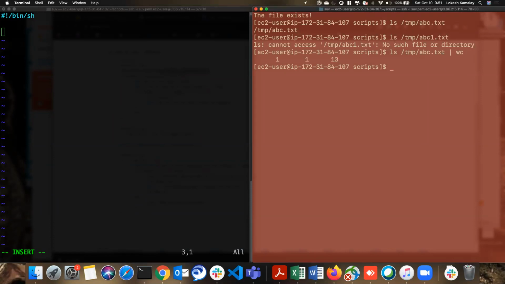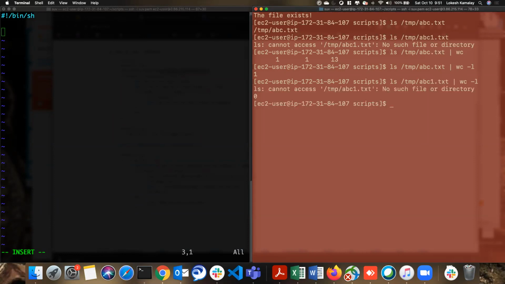So it says 1 1 1. It is giving for one file how much data it has. If I use the minus l parameter, this will give you the number of lines in that file. It says 1. If the file exists, I'm getting 1. If the file doesn't exist, which is abc1, I get 0.